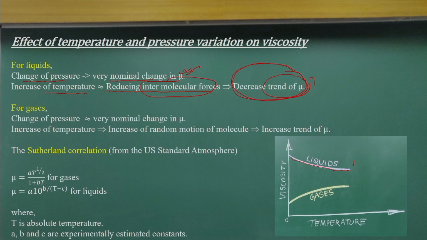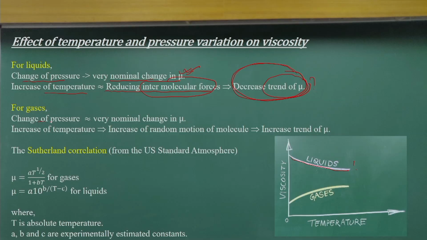That will vary from liquid to liquid; we will discuss that. Let us talk about gases, where the intermolecular binding forces are not that significant and the molecular motions are much more random, of a much higher order, as compared to the molecular motions in liquids.